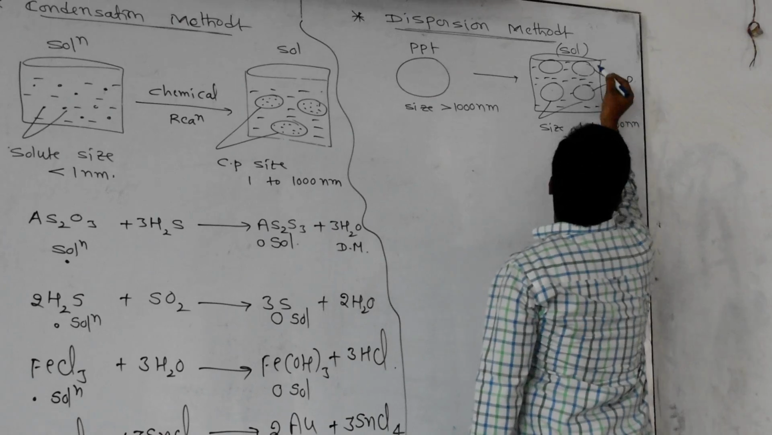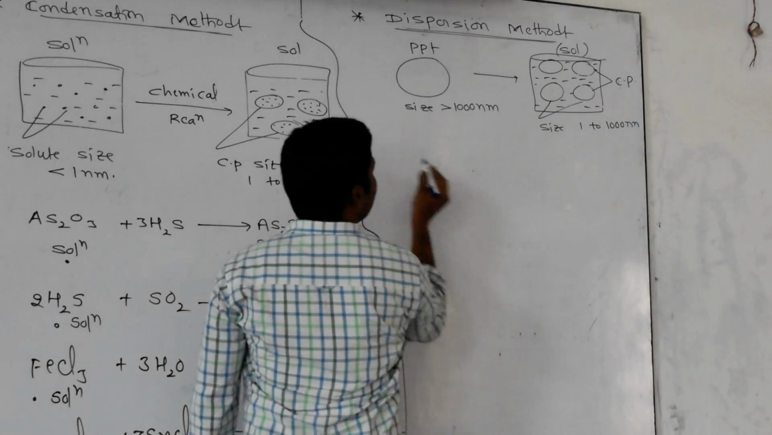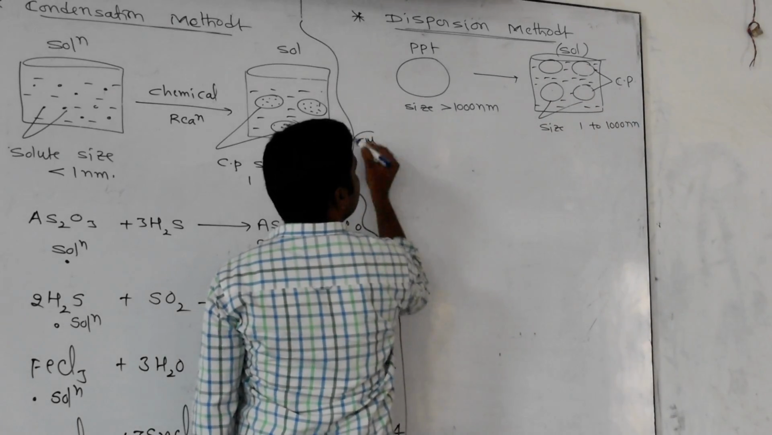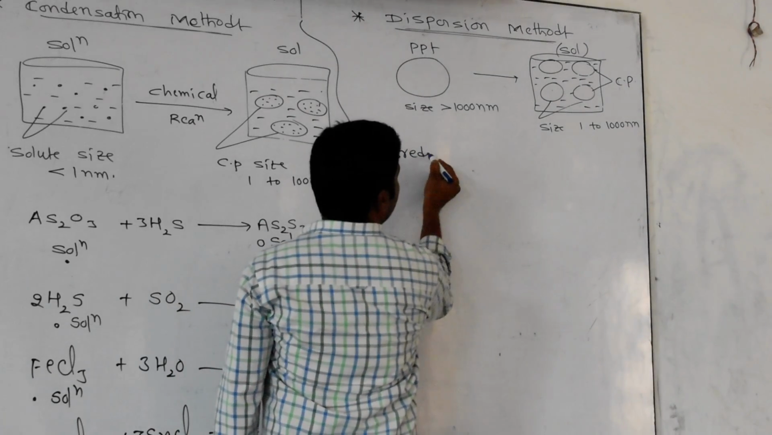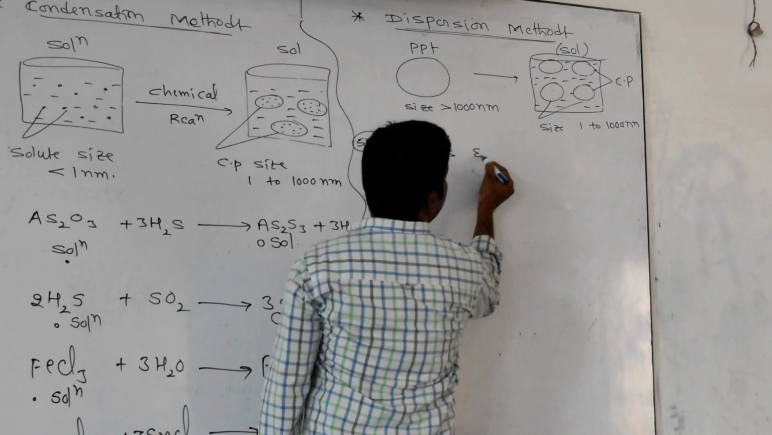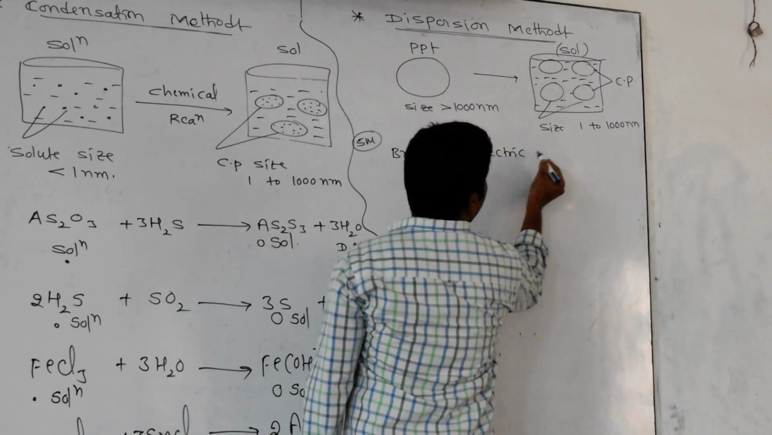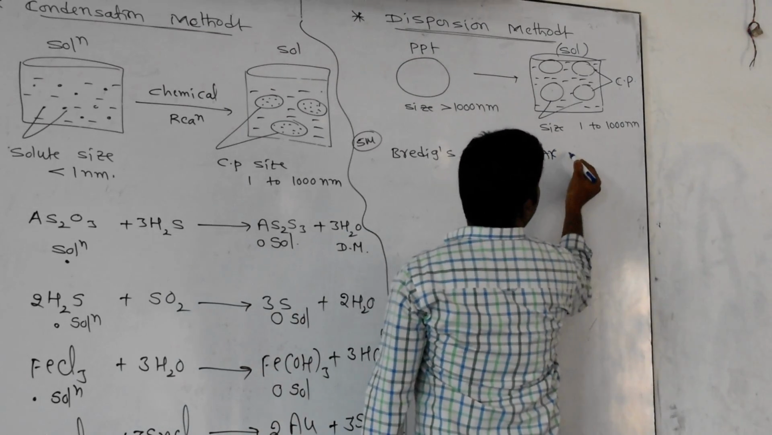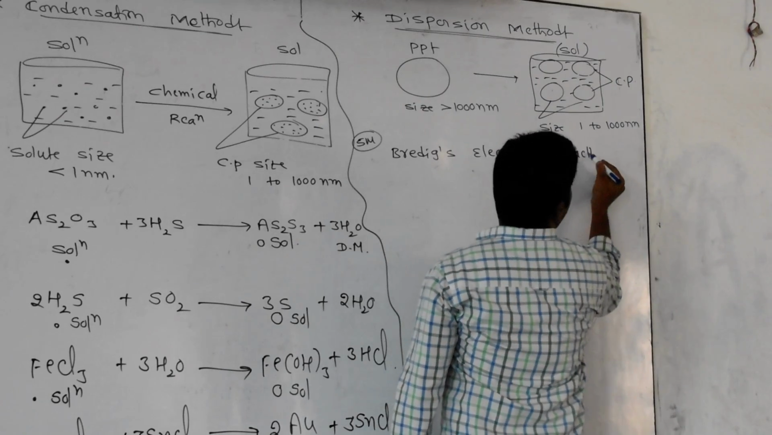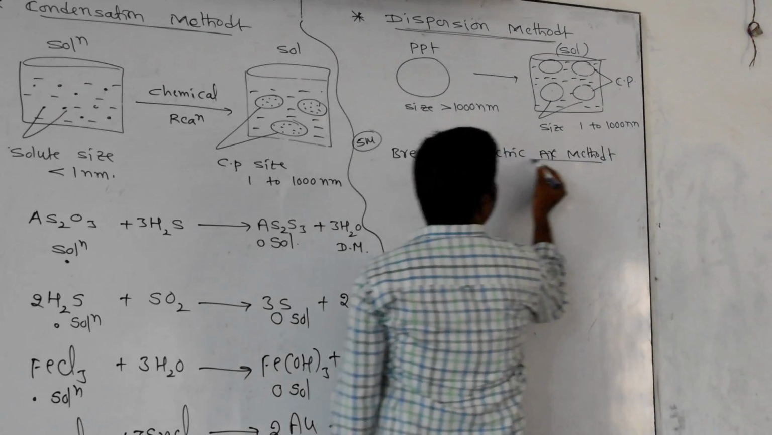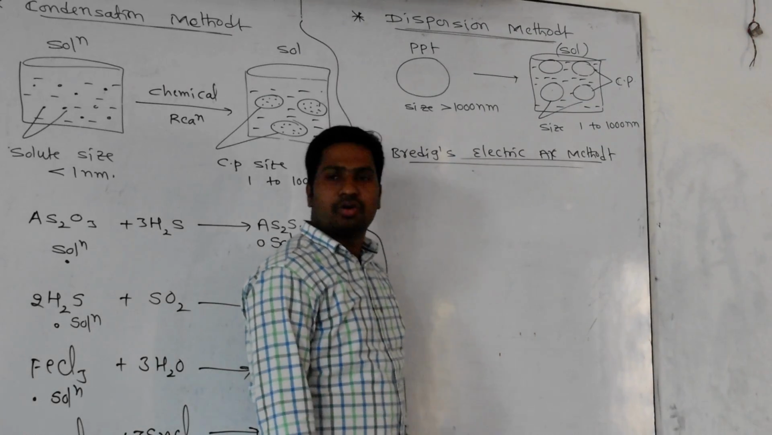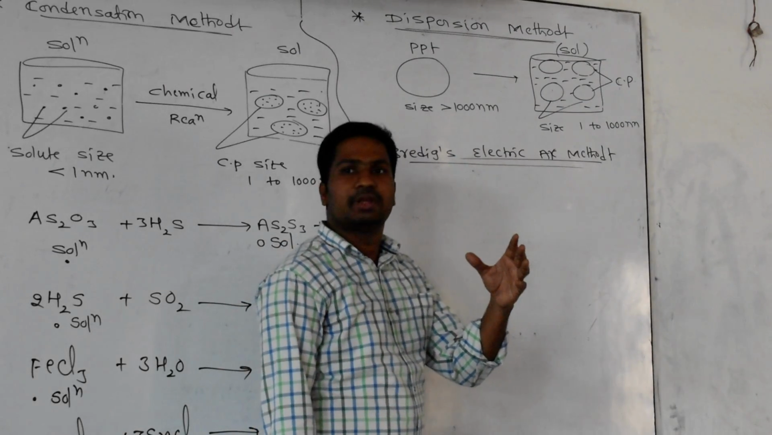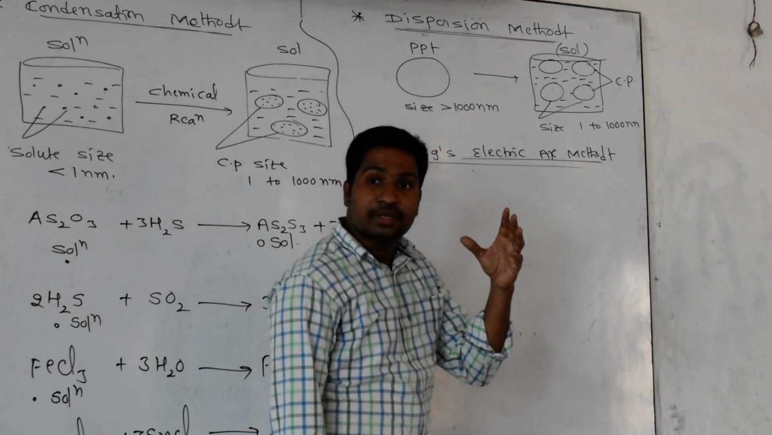Okay. Now, under the dispersion method, I am giving one of the important questions for 5 marks, which is Bredig's electric arc method. Electric arc method. Observe very carefully. It's very important and very easy also. You have to understand the concept carefully. Bredig's electric arc method is one of the methods for the preparation of lyophobic sols.